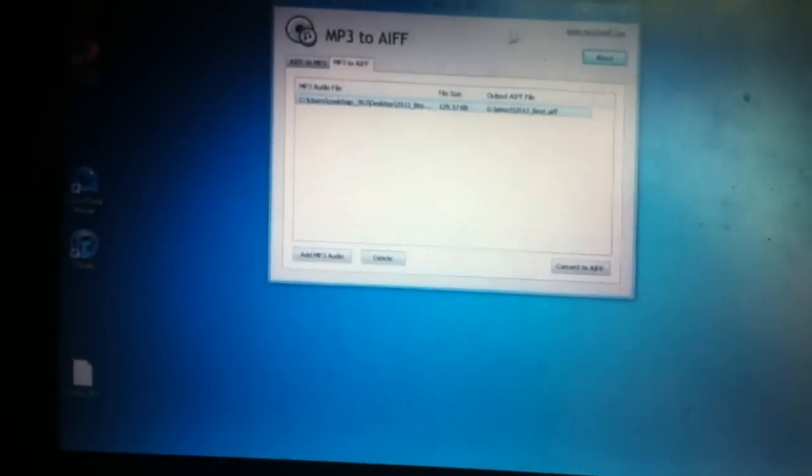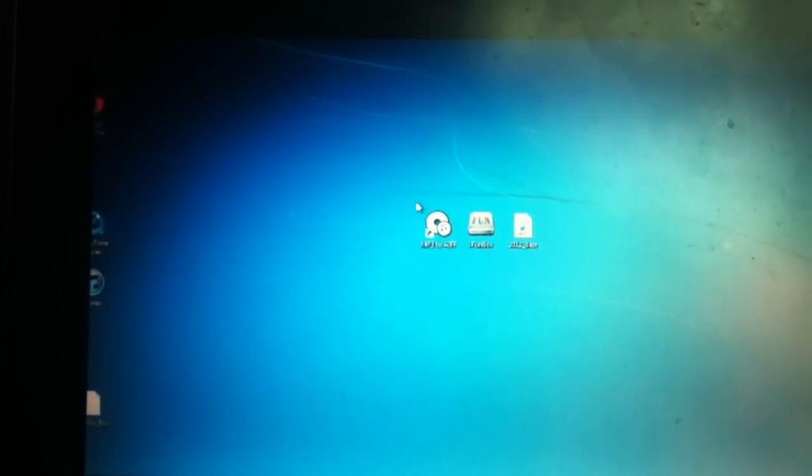Here I have three files for you guys. One is mp3 to AIFF, and secondly Ifunbox, and the third one the tone which I desire to make my SMS tone.